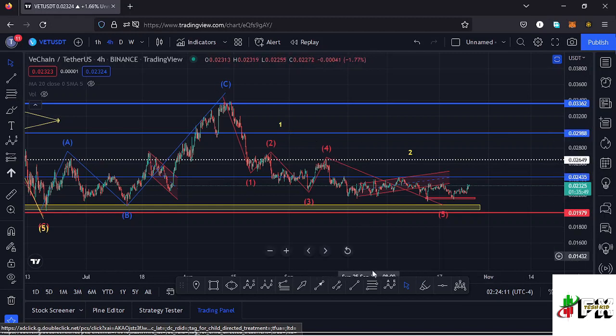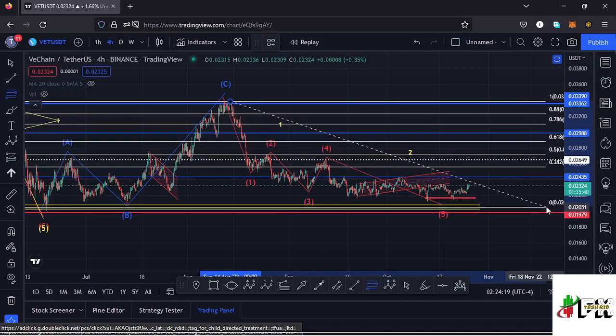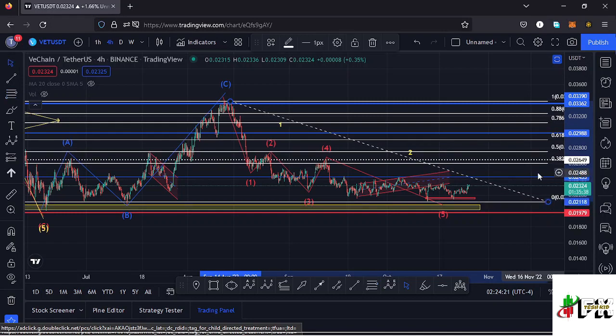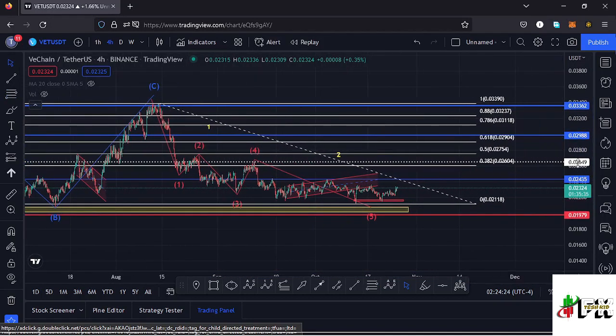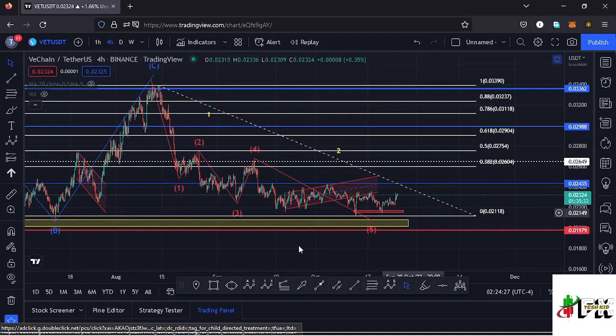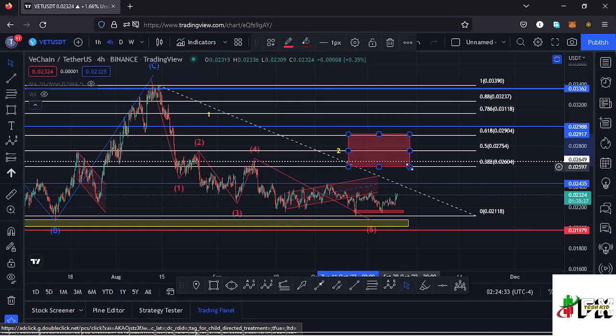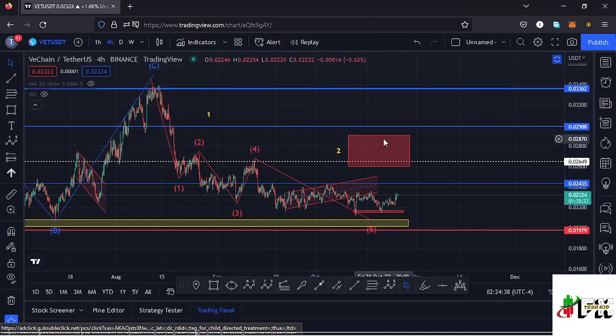To get a minimum retracement area to the upper side in the formation of a wave 2, I just need to use the Fibonaccis, connecting them from the high of that wave 1 to the low of that wave 1 down here, and that gives me a minimum retracement area between the fib level 0.618 and the fib level 0.382, and I can mark that target area here on the charts like that. Then remove the Fibonaccis, and you can see that my target area lies between the $0.029 mark and the $0.026 mark. So that is the minimum that I would expect the bounce to the upper side in the formation of that wave 2 to get us into.